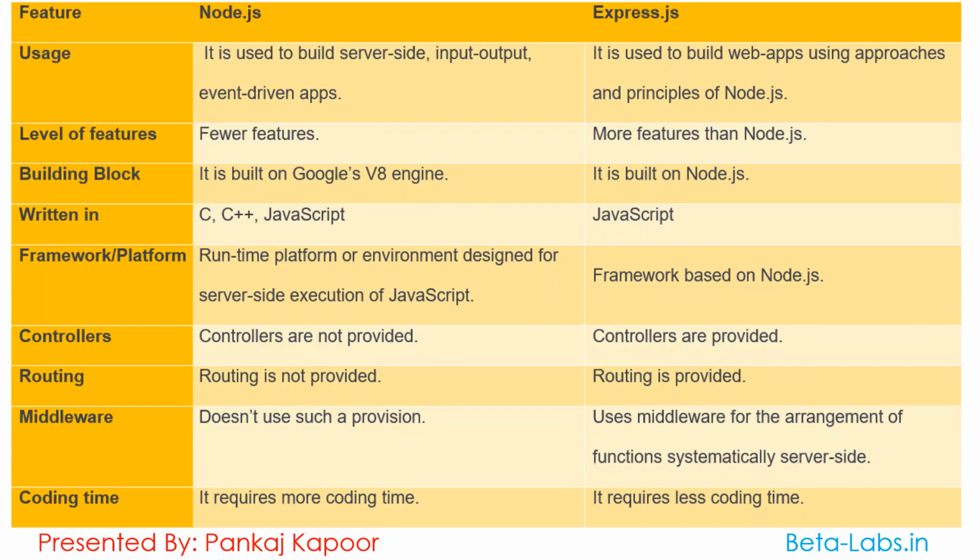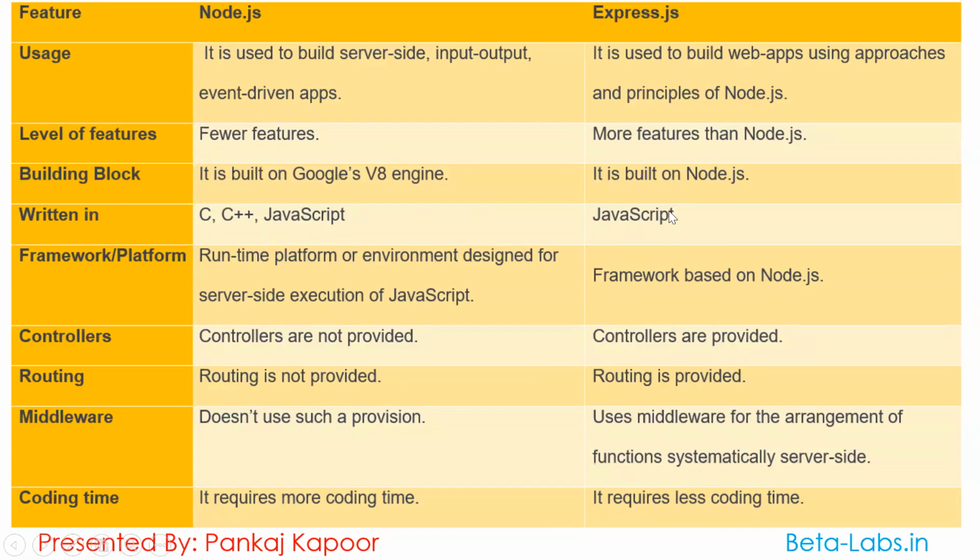So the developers used that V8 engine to execute JavaScript files outside the browser. Node.js is built on Google V8 engine, whereas Express is built on Node.js because Express extends its functionality from the Node.